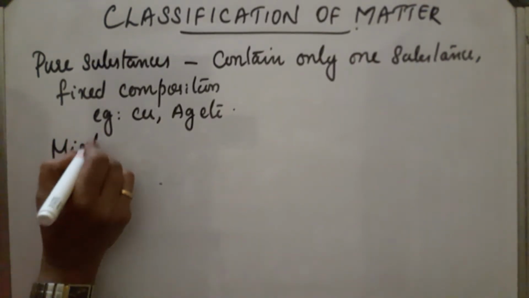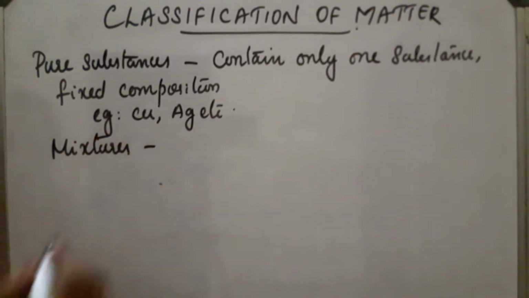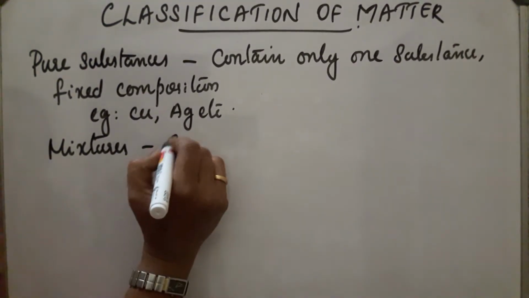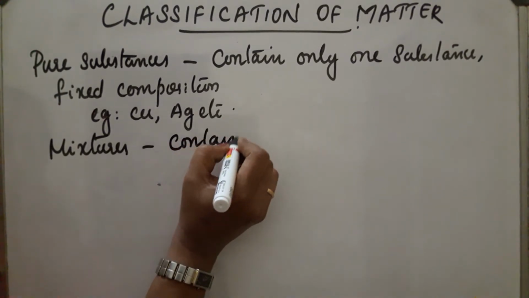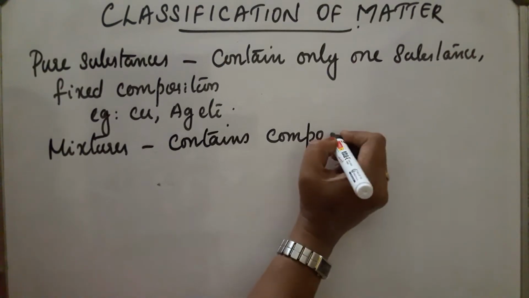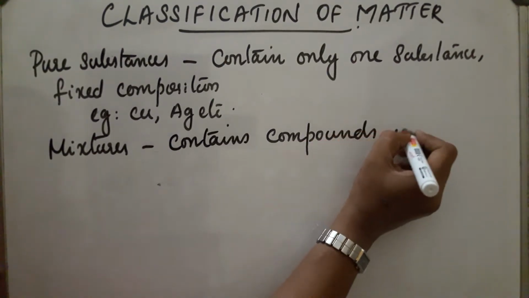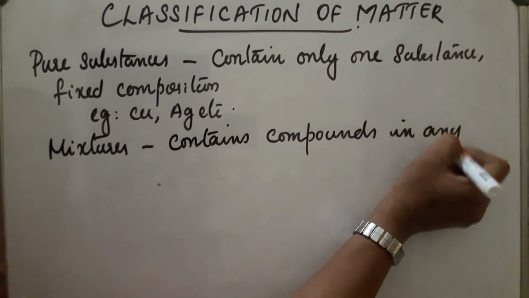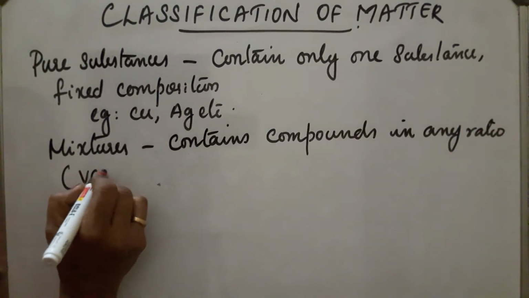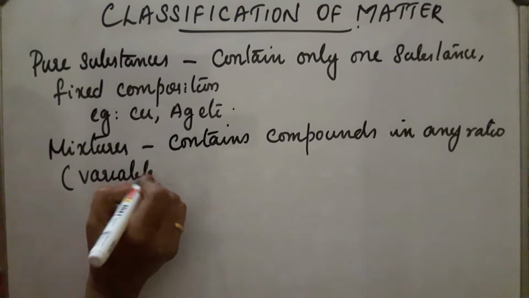Mixtures. What are mixtures? Mixtures consist of two or more elements or compounds in any ratio. Or we can say they have variable composition.